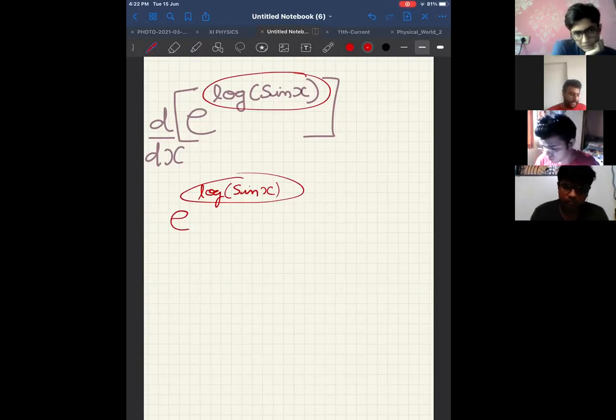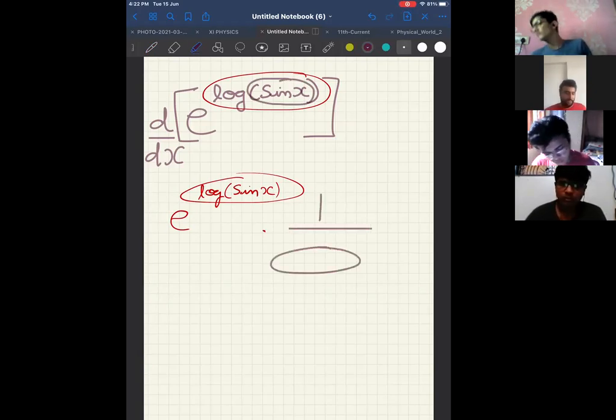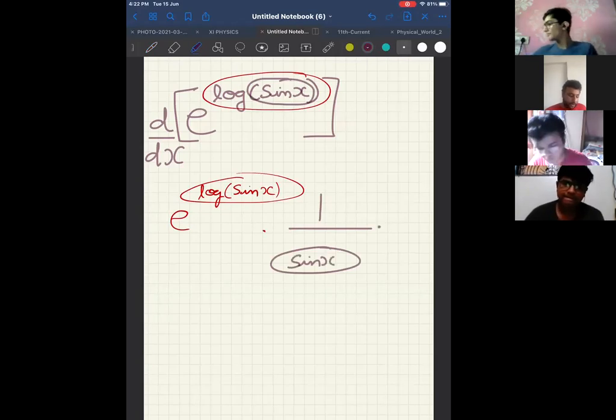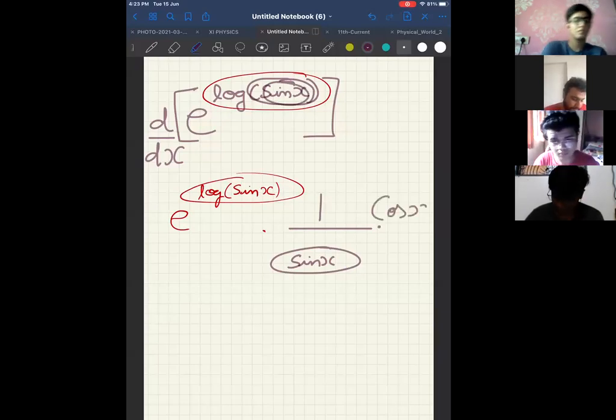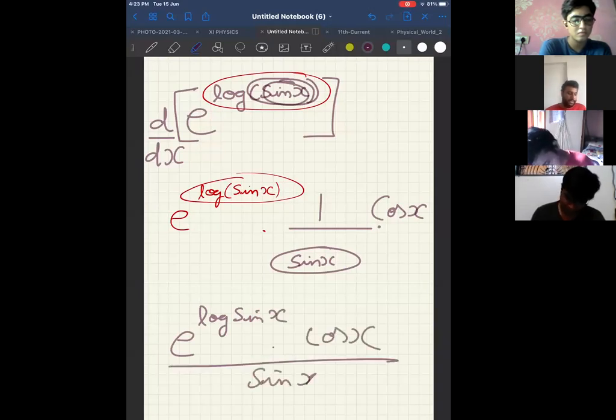Into, look at this, can I say it is log of something? Into 1 upon something. Log of something is 1 upon something. What is that something this time? Sin x. Into differentiation of that something. Cos x. Very good. Therefore, my final answer is e power log of sin x into cos x upon sin x.